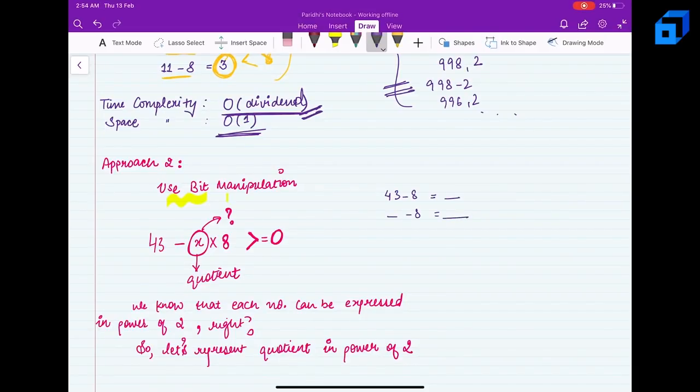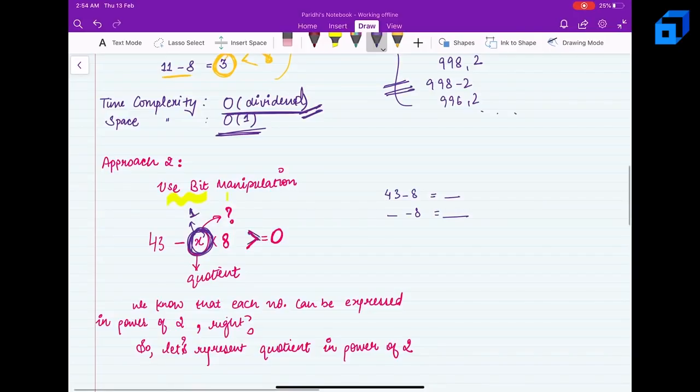Instead of doing it just once, so we were considering this x value to be 1, how about we multiply the divisor with the highest power of two, the highest number, so that this remainder is greater than or equal to 0. Okay, so this is essentially my quotient.